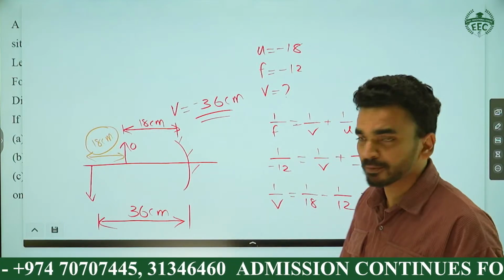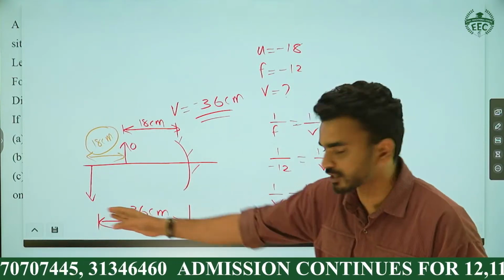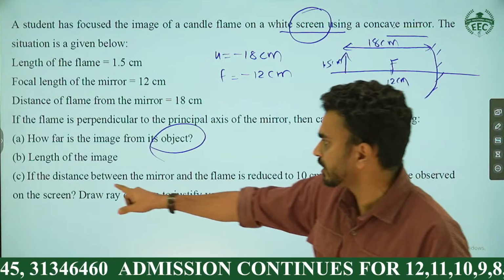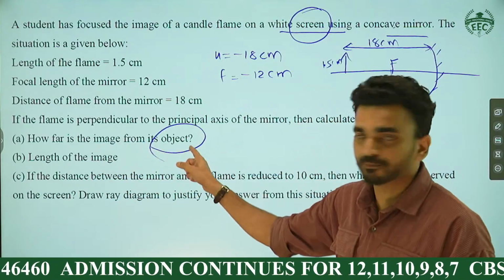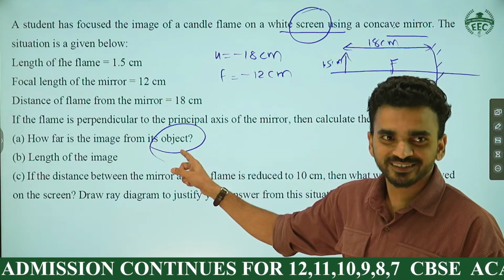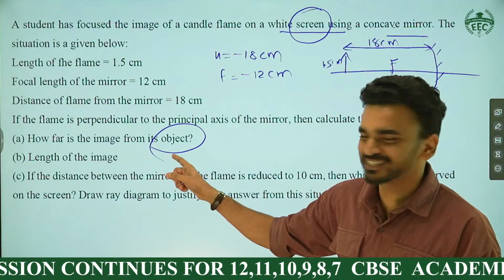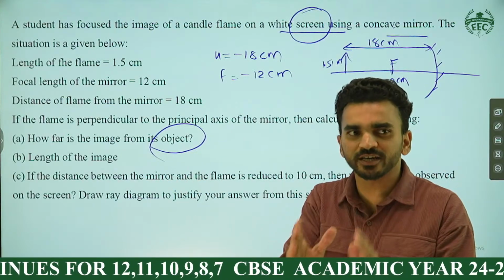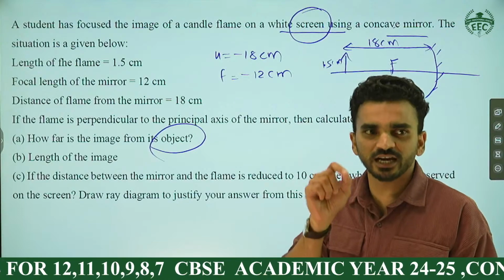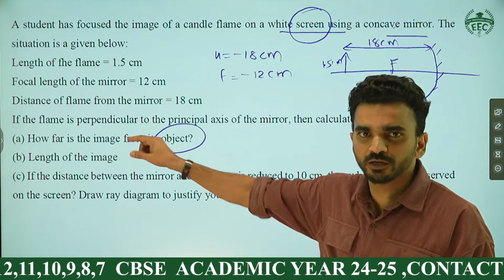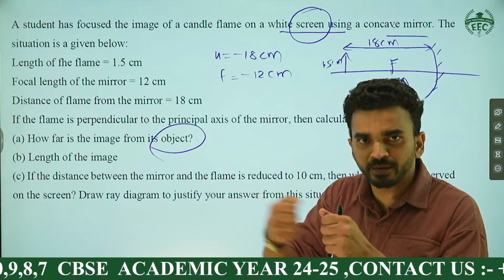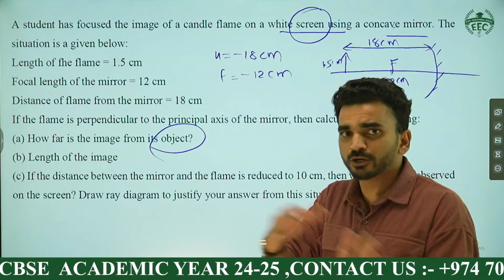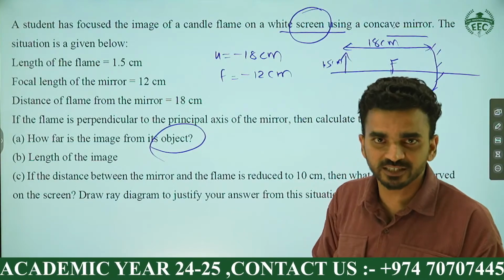Alright, you understood this one? People only find the image distance from the mirror. But carefully look at the question. Where is the image located from the object? I think, sir, most of the students wrote 36 centimeters. Okay? Yes. In case you feel any doubt in this, rewatch this. It's already there on YouTube. Read the question carefully. You might not be matched with my speed of calculation now. You can go back. It's not like a usual class. It's a question paper discussion. That's why.